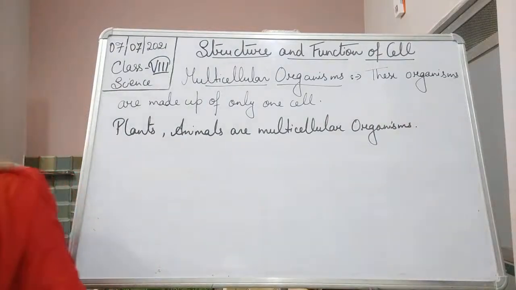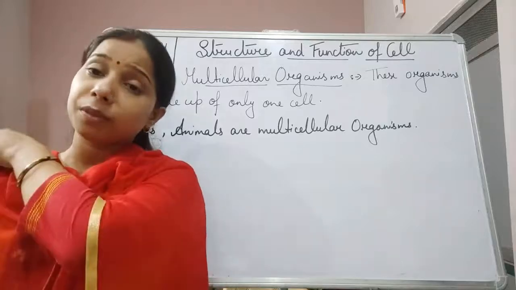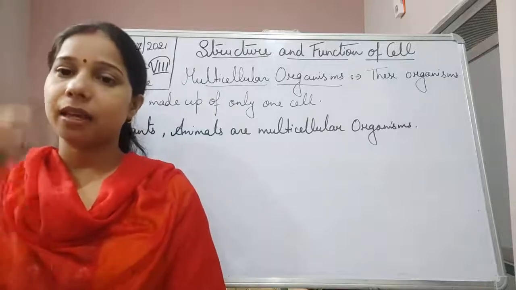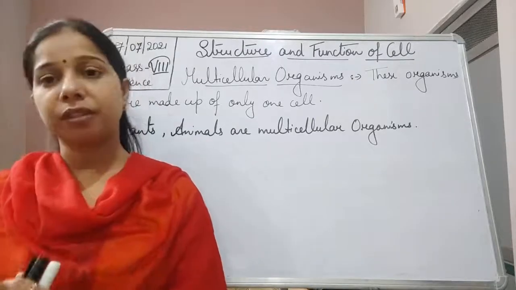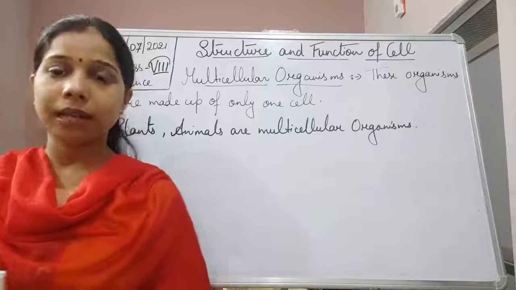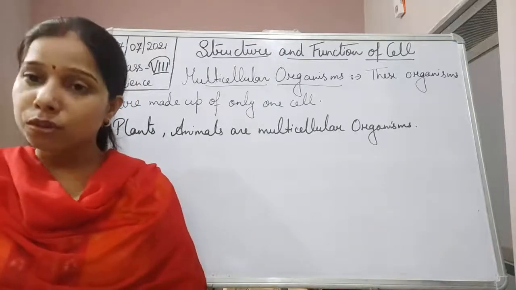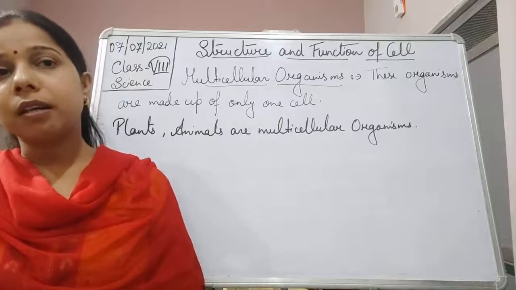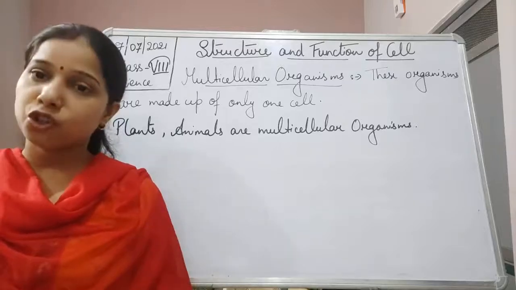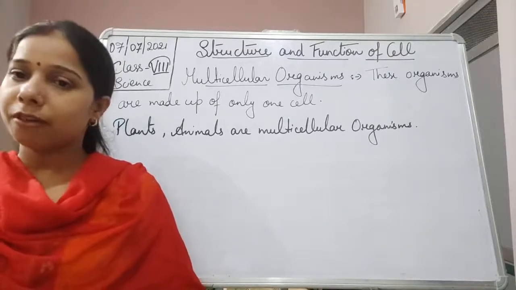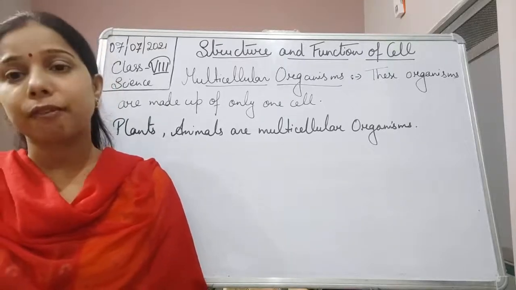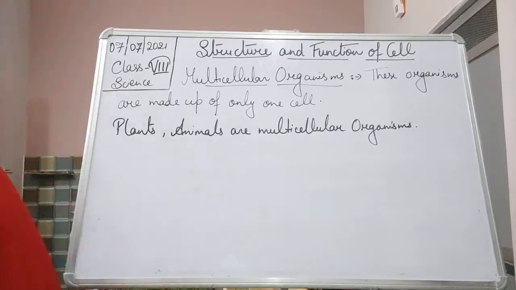Now here you will see that since it is multicellular, it means there are a lot of cells. So obviously the work will not be performed by a single cell, but all the work will be divided among the different cells, and they will perform each and every respective work that has been allotted to them. It means there is no such workload. Every cell has its own function, and its own structure according to its function, and they perform their functions. And in case of a unicellular organism, we have seen that only one cell is there, so that cell has to perform everything.